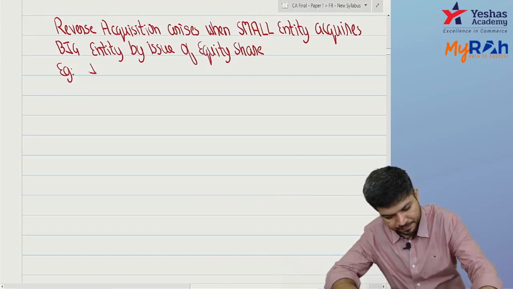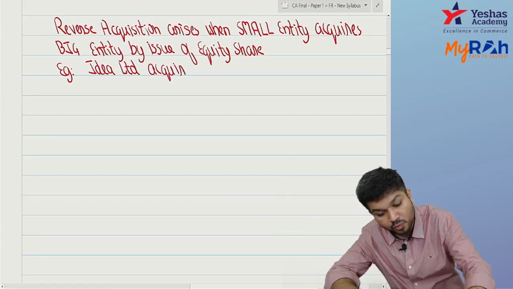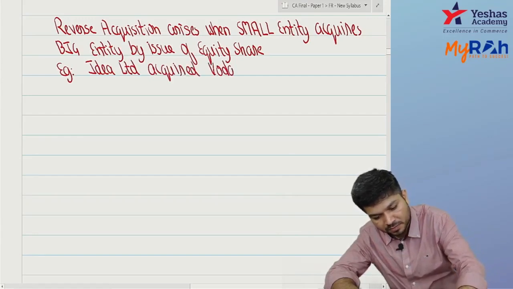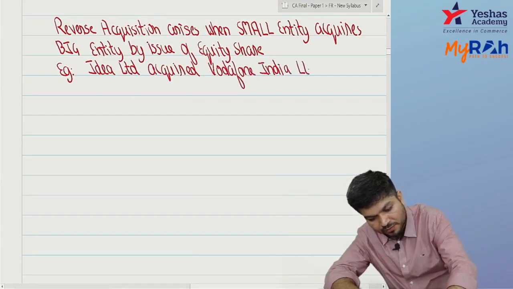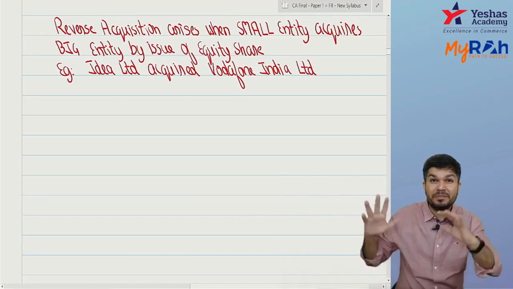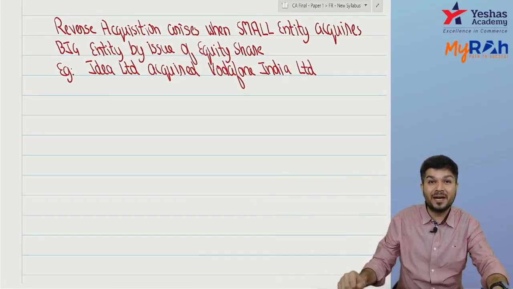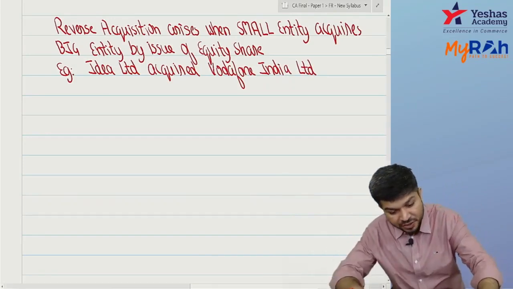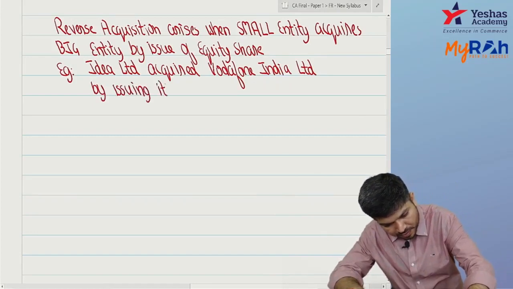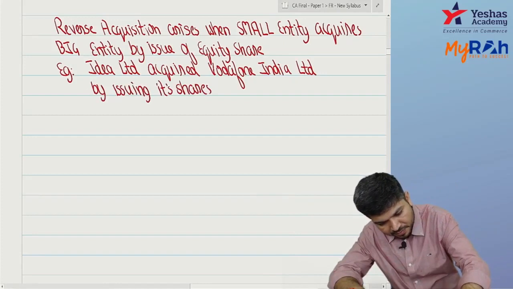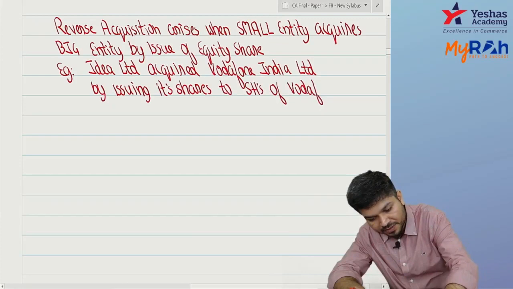Example: Idea Limited acquired Vodafone India Limited. Now, Vodafone was a bigger entity, and Idea Limited acquired Vodafone India Limited by issuing its shares to the shareholders of Vodafone India Limited.